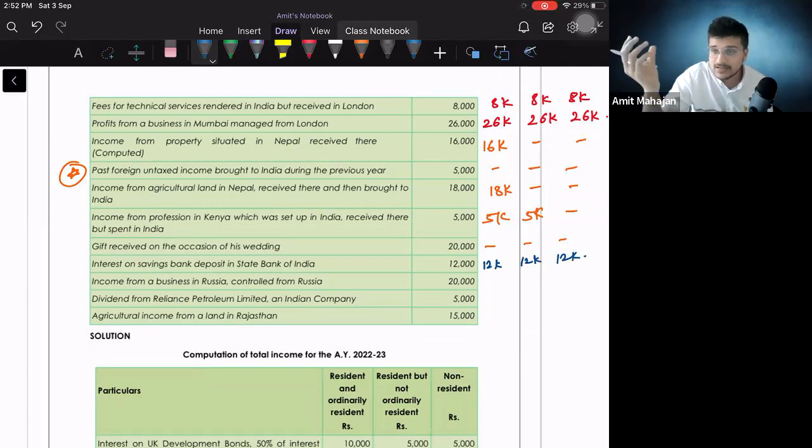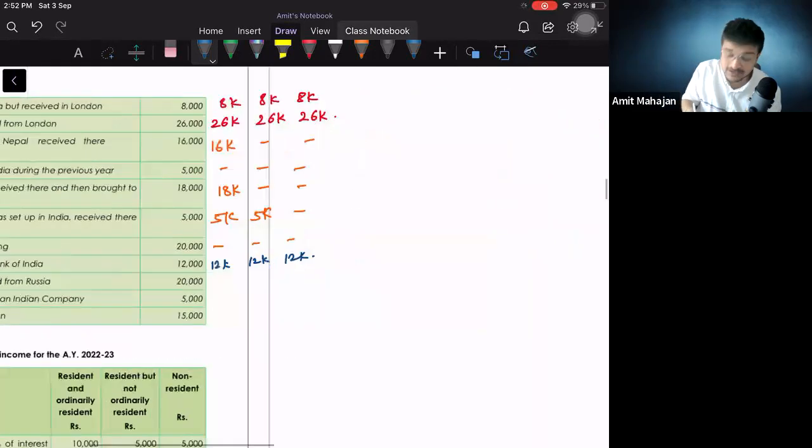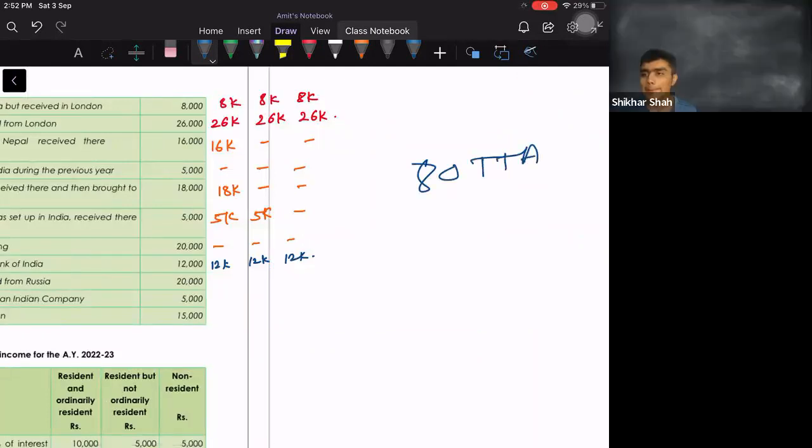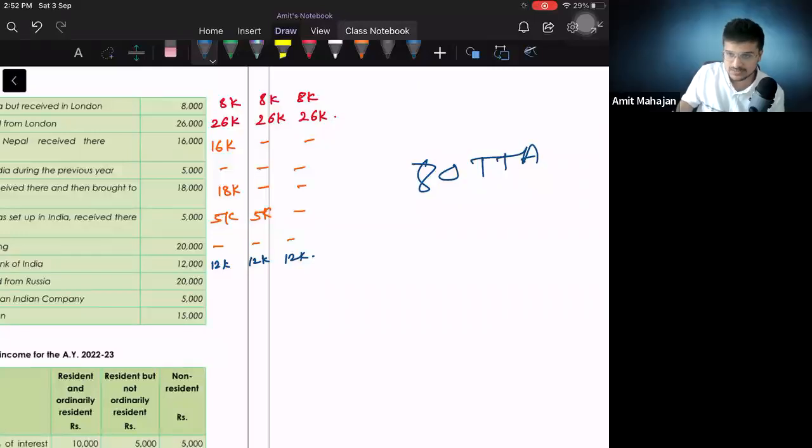Interest on savings bank, 80TTA, 80TTA. You get a deduction of 10,000 rupees. But here you will not write 2,000. You will write 12,000, you will add it to GTI, and then you will reduce what? Chapter 6A deductions, 80TTA. Right?